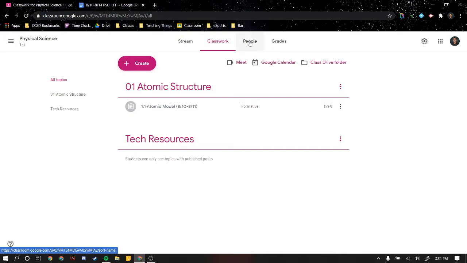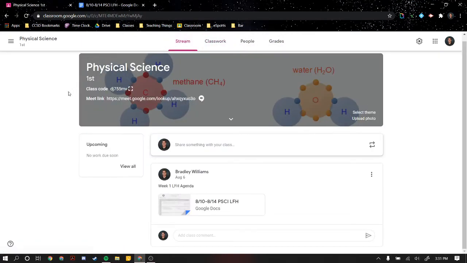You shouldn't need to get into the people tab, and then you should have a grades tab as well that just shows your grades on all your assignments. You can see if I've graded it and returned it. You can see if you have yet to complete it. But as far as that goes, that is our Google Classroom.